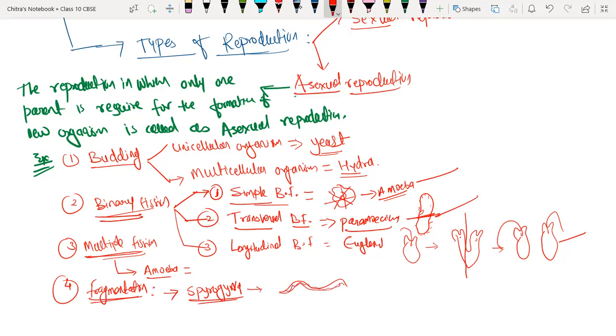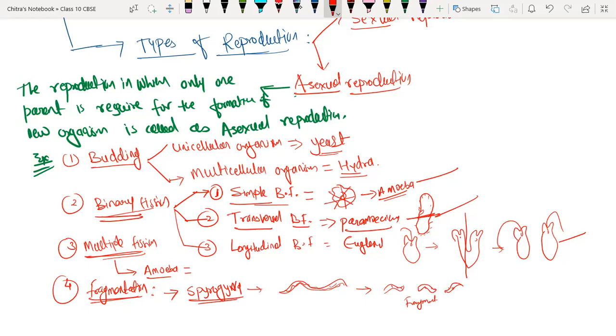When Spirogyra becomes mature and gets full of nutrition, its body divides, with the current of water or maybe accidentally, into small fragments like this. These are the small fragments of Spirogyra. Then each fragment develops into a whole Spirogyra. This is called fragmentation.